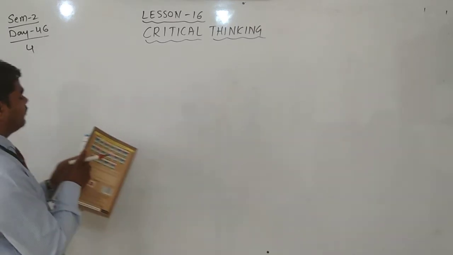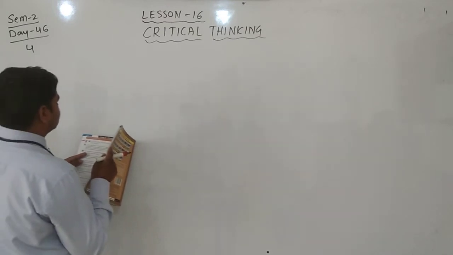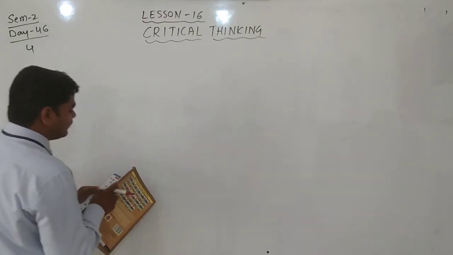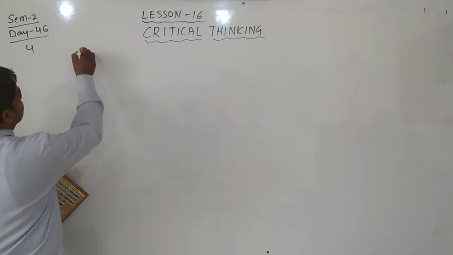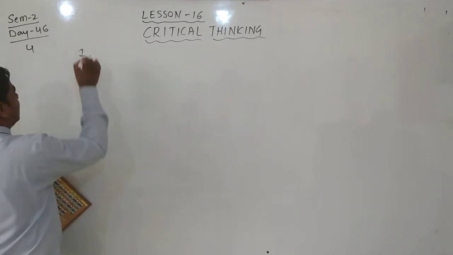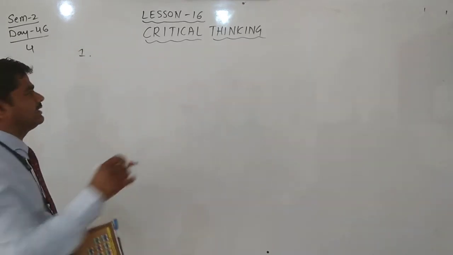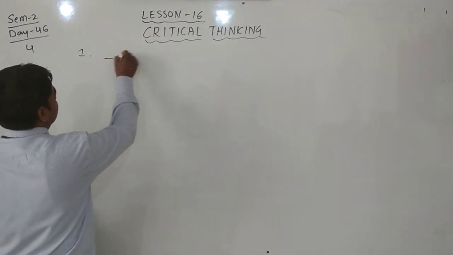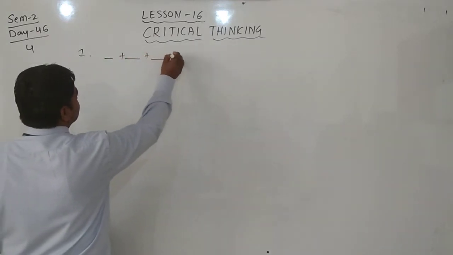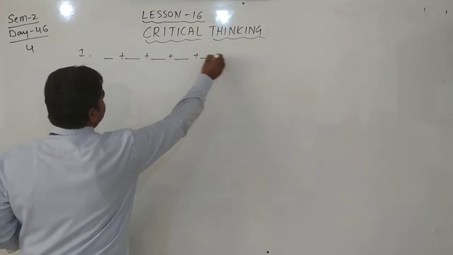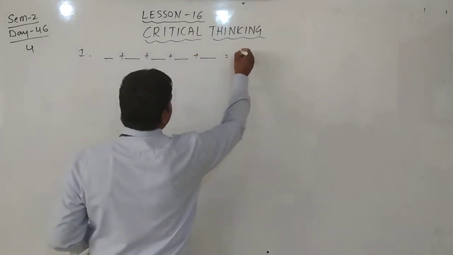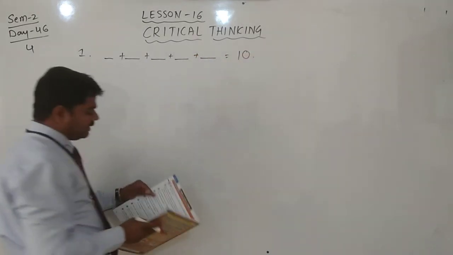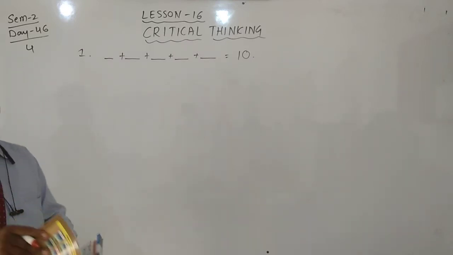It is a 5-digit number and the sum of all its digits, 1 digit plus 2 digit plus 3 digit plus 4 digit plus 5 digit, equals 10. Then you should find who am I?